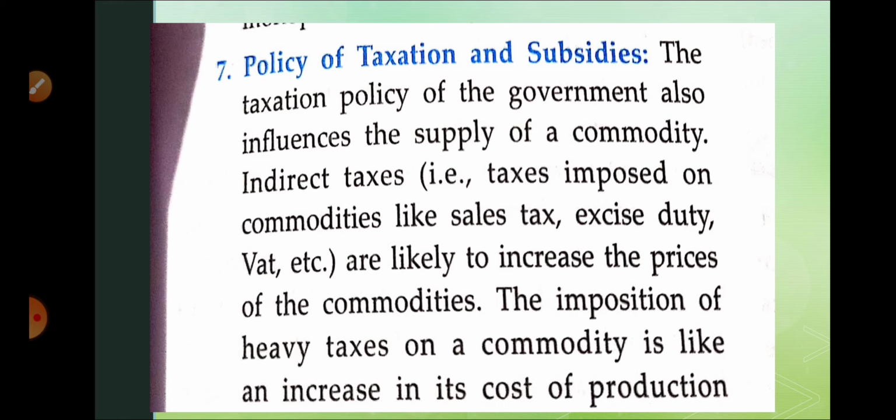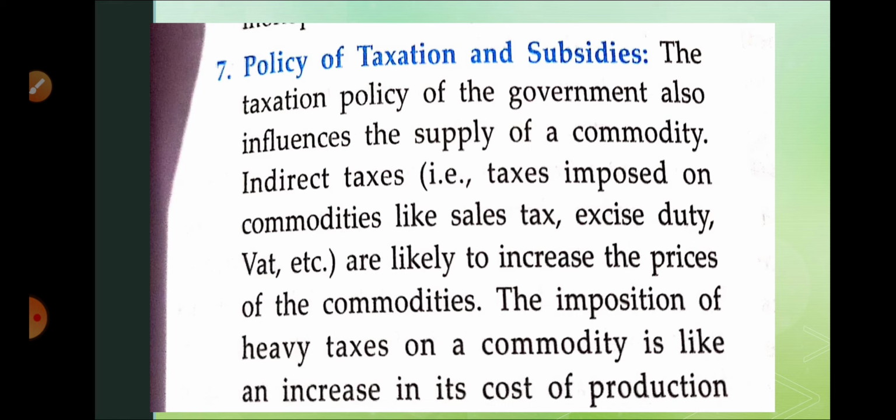It means the government has different kinds of tax in the industry, such as sales tax, excise duty, VAT, GST, etc. While the government is imposing tax on the sellers, the price of the commodity increases, and that increases the cost of production, so profit maximization will be reduced. In case of a reduction of taxes or subsidies, the opposite impact may be seen.